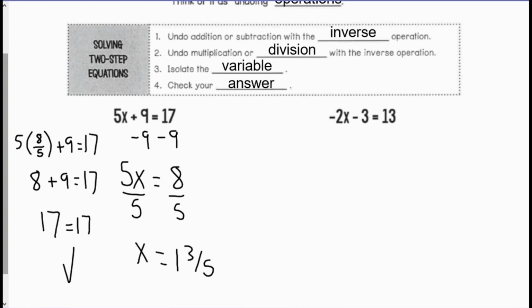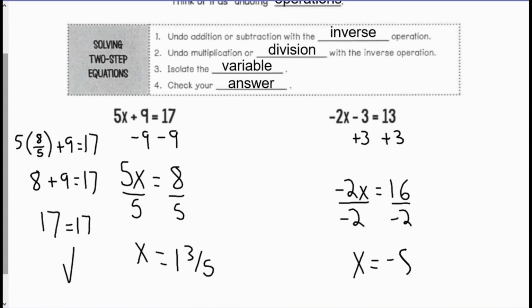My second example, negative 2x minus 3 equals 13. So again, I want to get rid of the subtraction of 3 from my variable. In order to get rid of the subtraction of 3, I will add 3 to both sides. So negative 2x is going to be equal to 16. Now I will divide by negative 2. So x is equal to 16 divided by negative 2, which is negative 8.